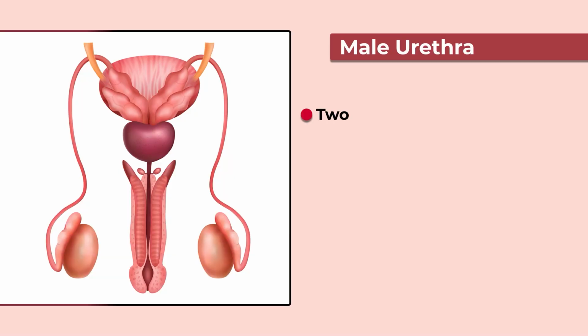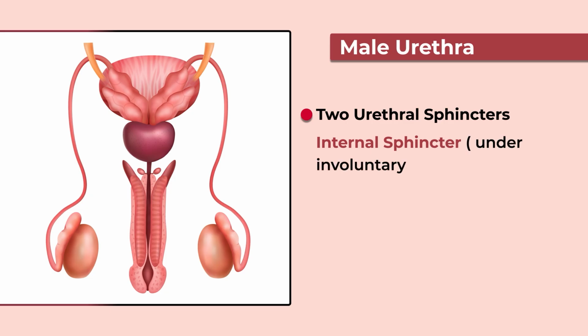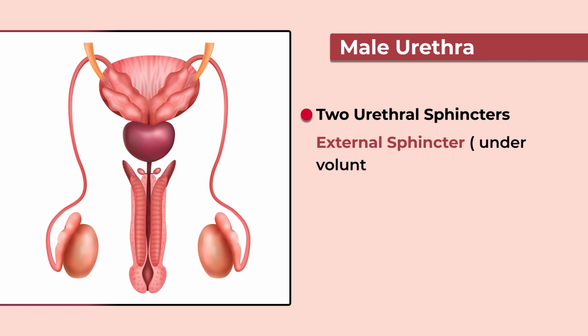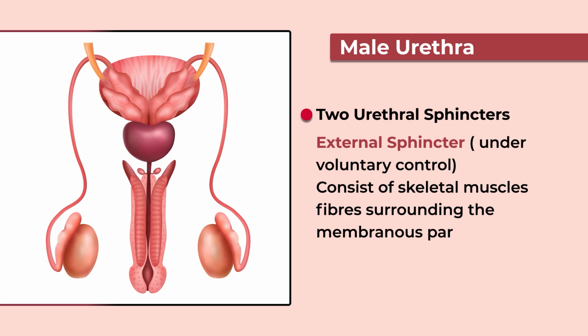Now, the male urethra has two urethral sphincters. First is the internal sphincter, which is under involuntary control. That means we do not have control over the internal sphincter. It consists of smooth fibers situated at the neck of the bladder above the prostate gland. Then comes the external sphincter. This is under voluntary control. That means a person can have control over the external sphincter. It consists of skeletal muscle fibers surrounding the membranous part.